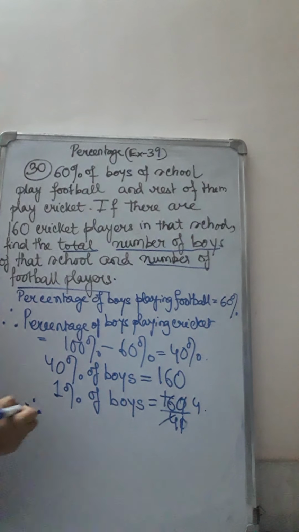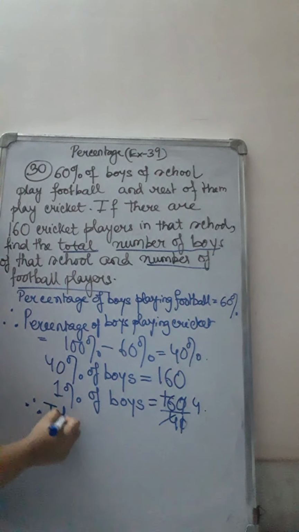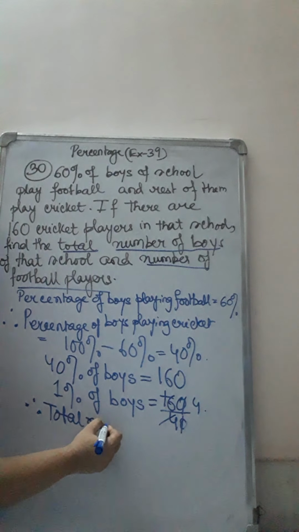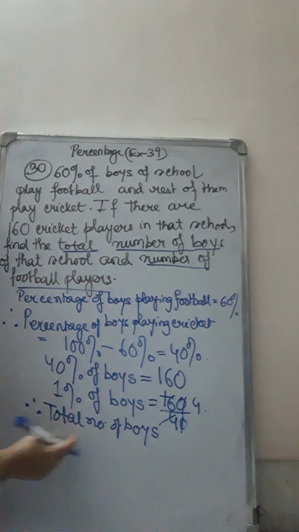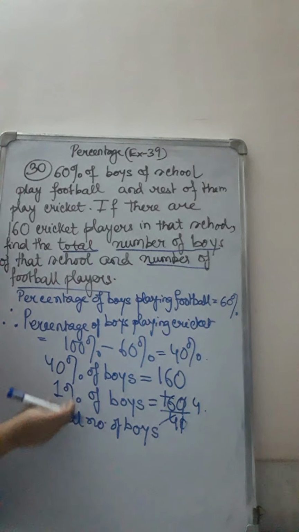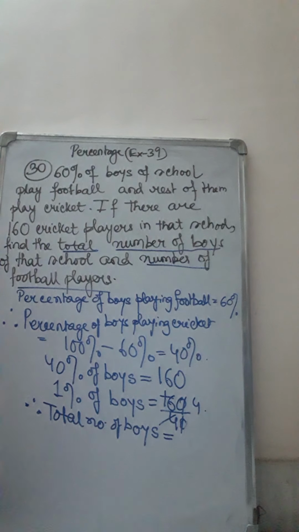Therefore, we have to find the total number of boys in the school. So therefore, total number of boys, that means the 100%. We can write either 100% or we can directly write total number of boys equal to.